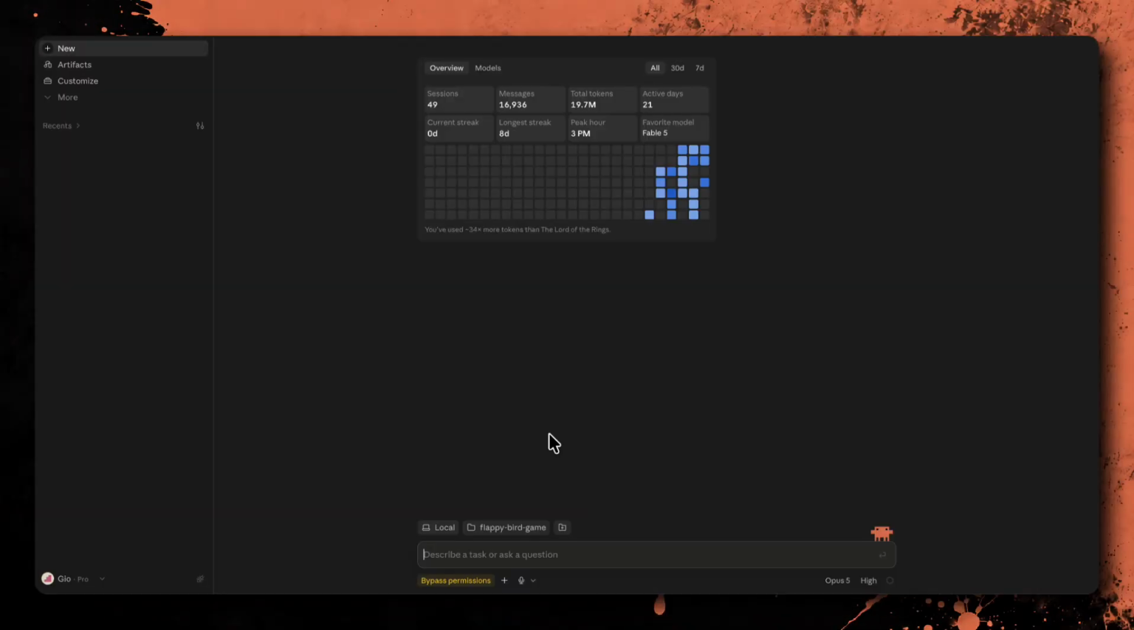Now, I'm not going to paste the entire master prompt into the chat, because the markdown file is already inside the working folder. I only need to give Claude one simple instruction. Read and execute the instructions in the markdown file exactly. Stop after generating and saving the visuals. Wait for my approval, then build the complete game.